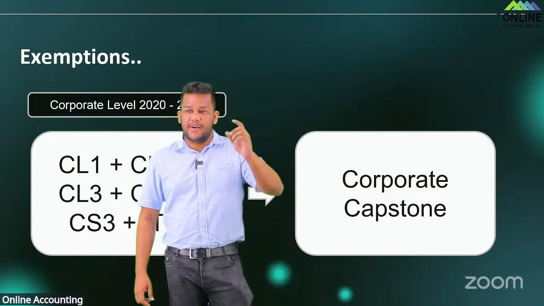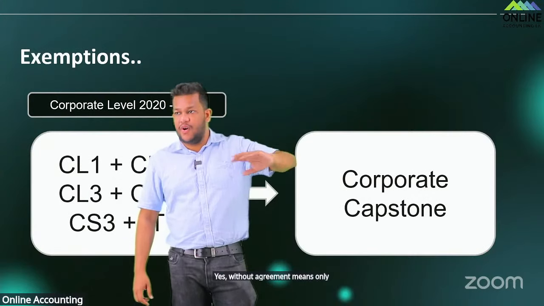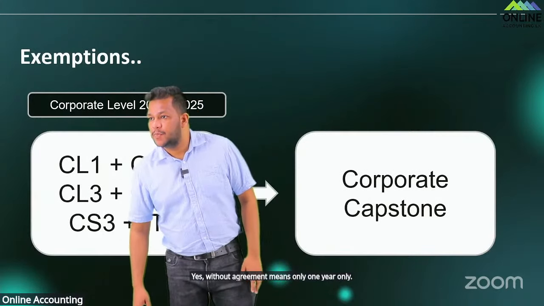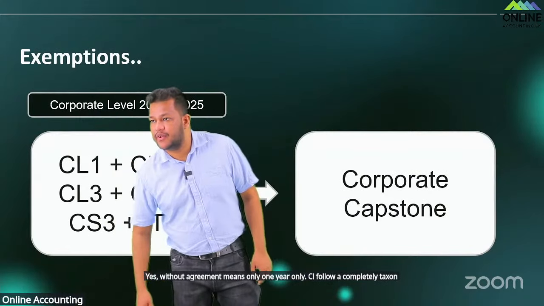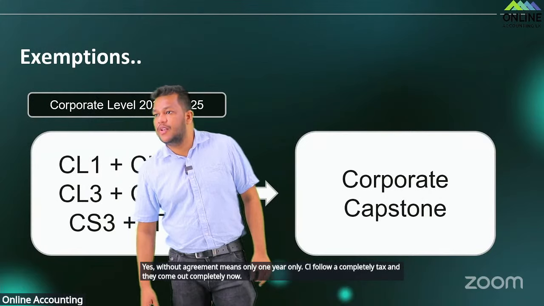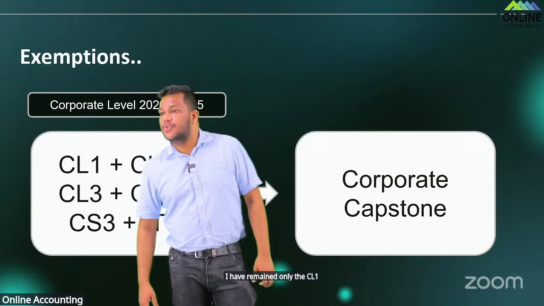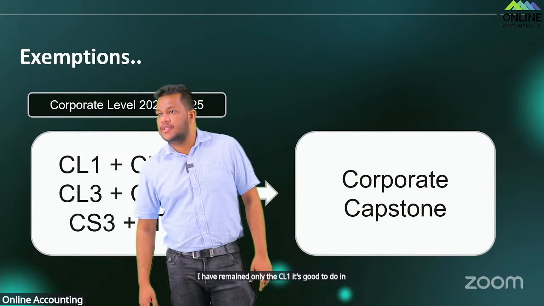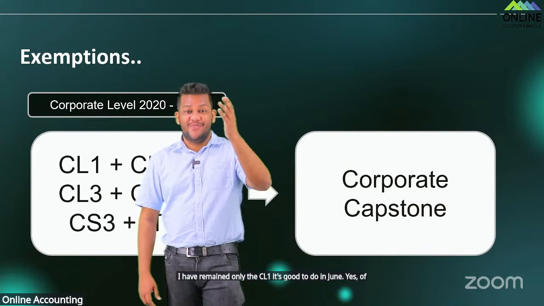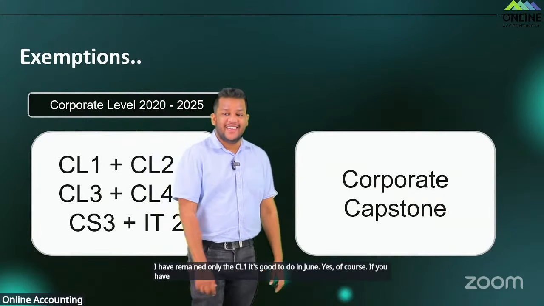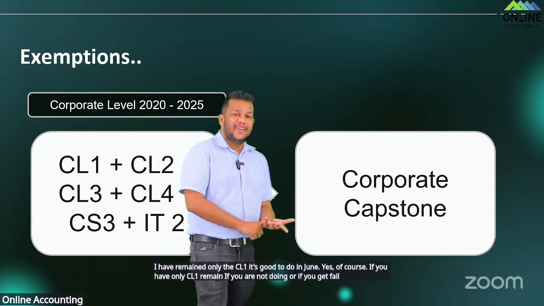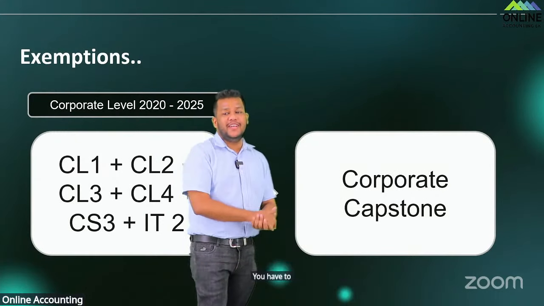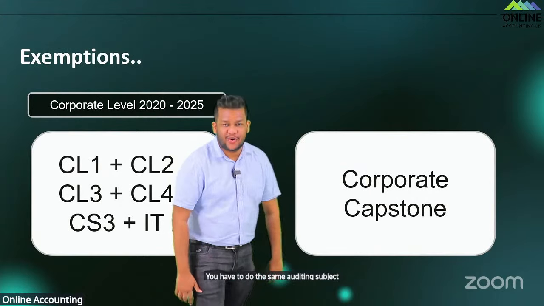Yes, without an agreement means only 1 year. If you have a year, it's possible. CL4 lower completed, yes, tax and both are completed. I have only CL1 remaining; it's good to do in June. Yes, of course. If you have only CL1 remaining, and you are not doing it, or if you fail, what will happen? You have to do the same auditing subject as well as the corporate capstone.